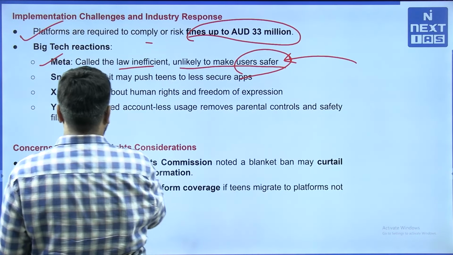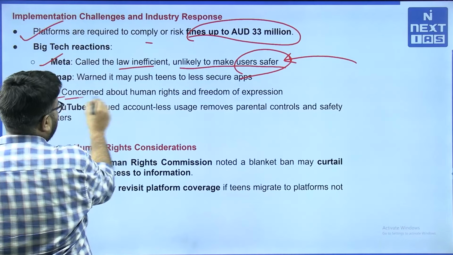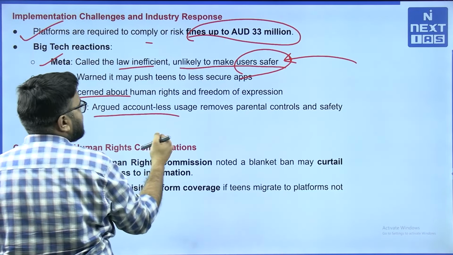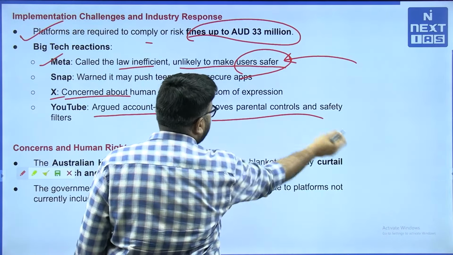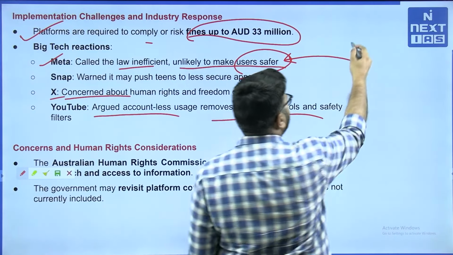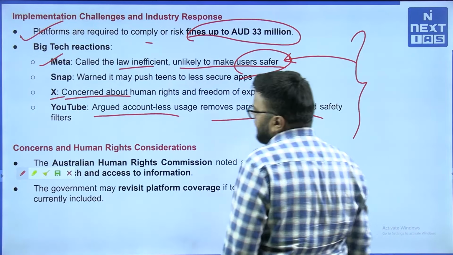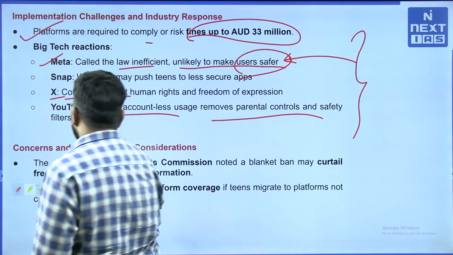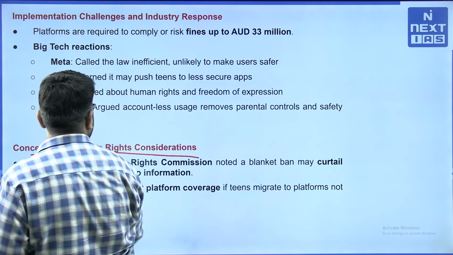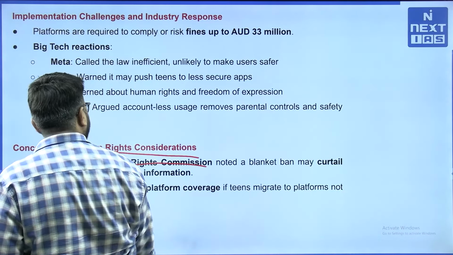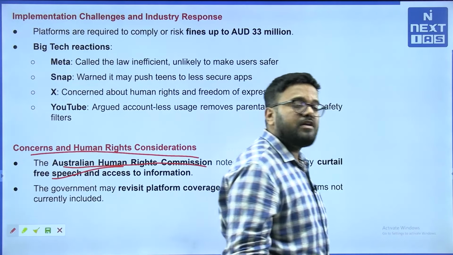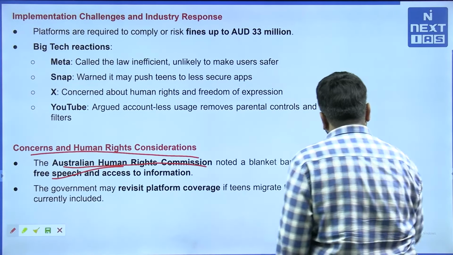That's what Meta argues. X has said that it is concerned about human rights and freedom of expression. YouTube argued accountless usage removes parental controls and safety filters. So to a certain extent, industry response hasn't been positive in this regard. Concerns and human rights considerations are also there. Like the Australian Human Rights Commission noted, a blanket ban may curtail free speech and access to information. So this is also something very pertinent here.